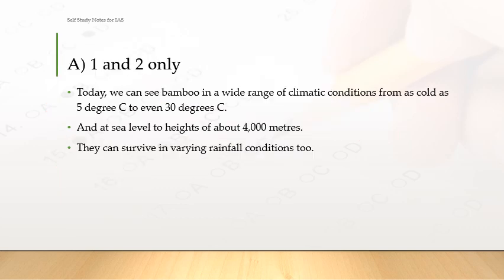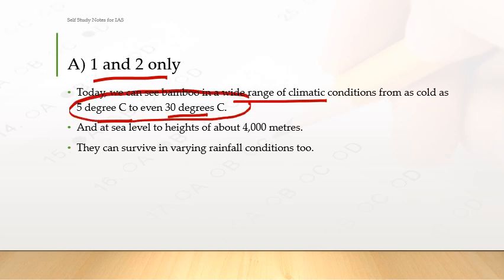So the answer is 1 and 2 only. The third statement is wrong. Today we can see bamboo in a wide range of climatic conditions from as cold as 5 degrees Celsius to even 30 degrees Celsius. So this is the temperature range, and altitude at sea level to heights of about 4,000 meters. And the third was wrongly mentioned. They can survive in varying rainfall conditions too. So this is about the geographical spread of bamboo.